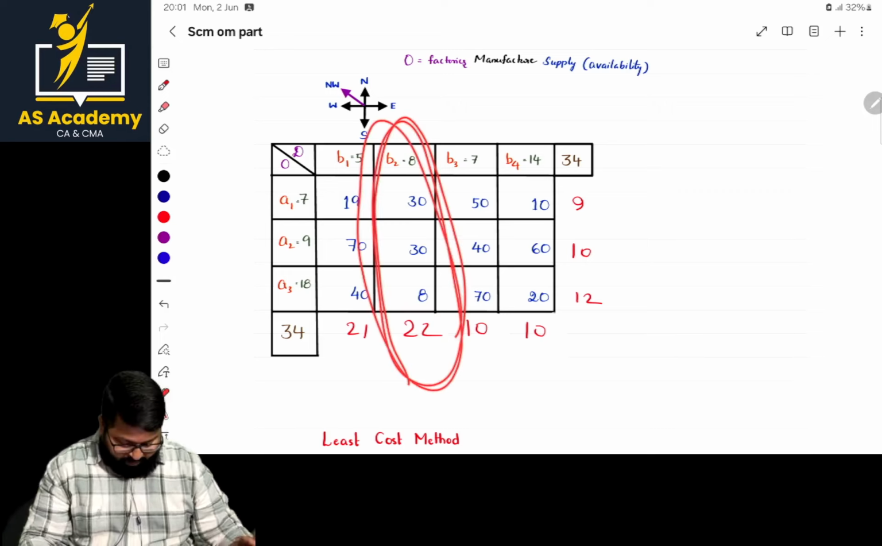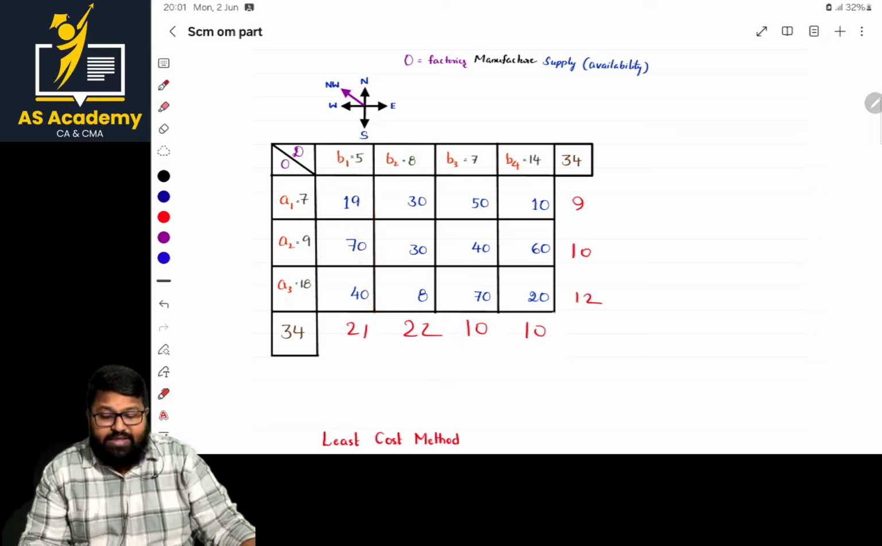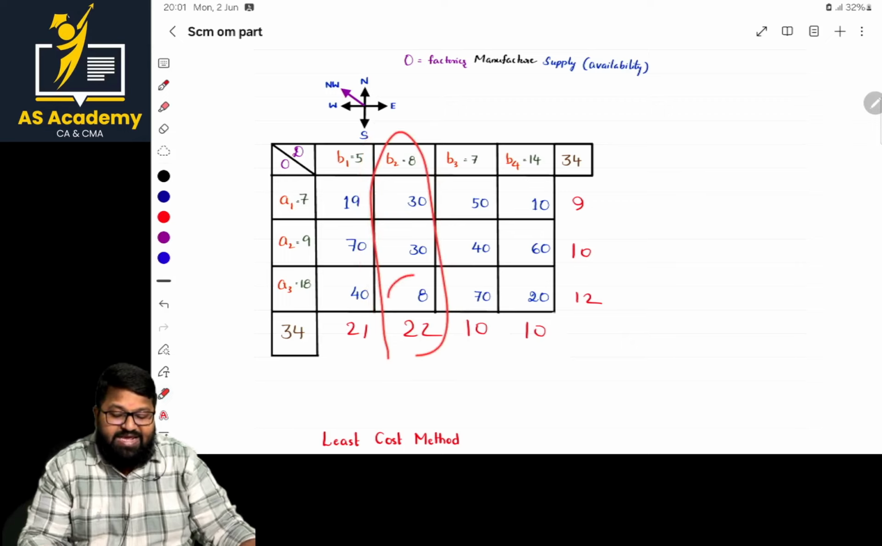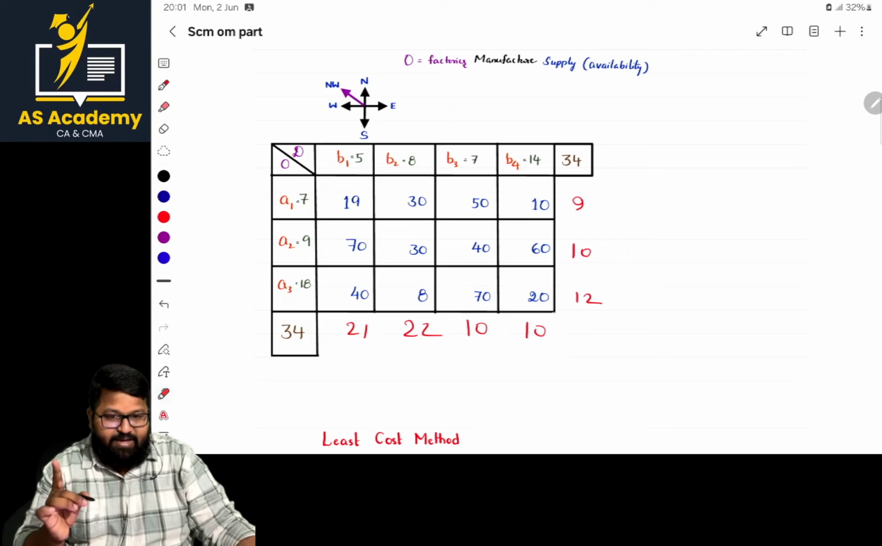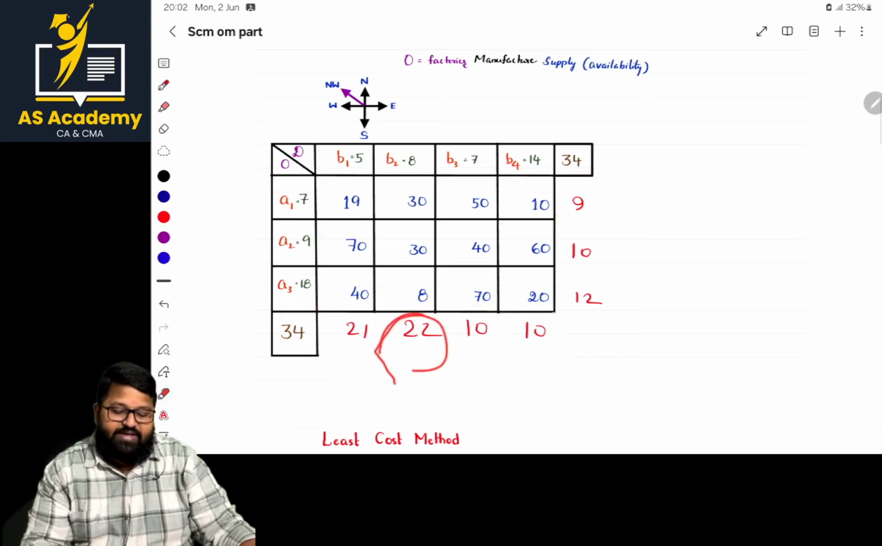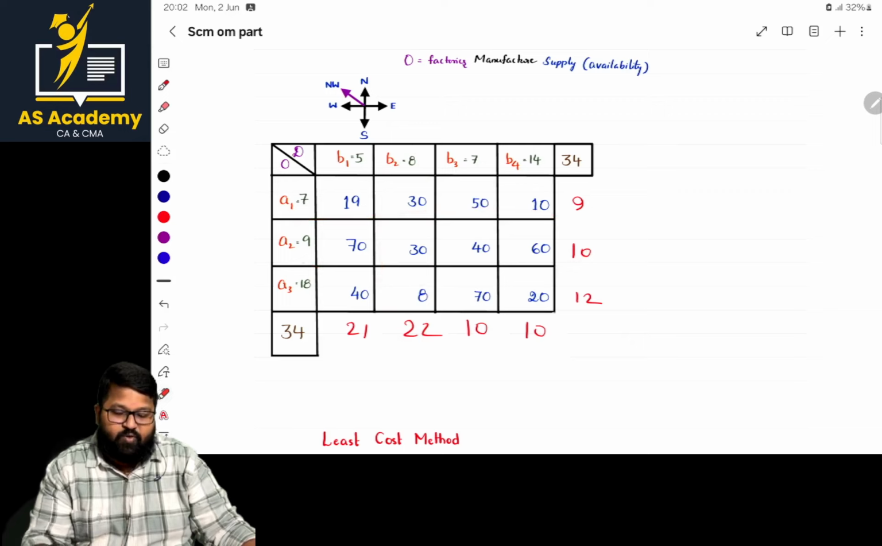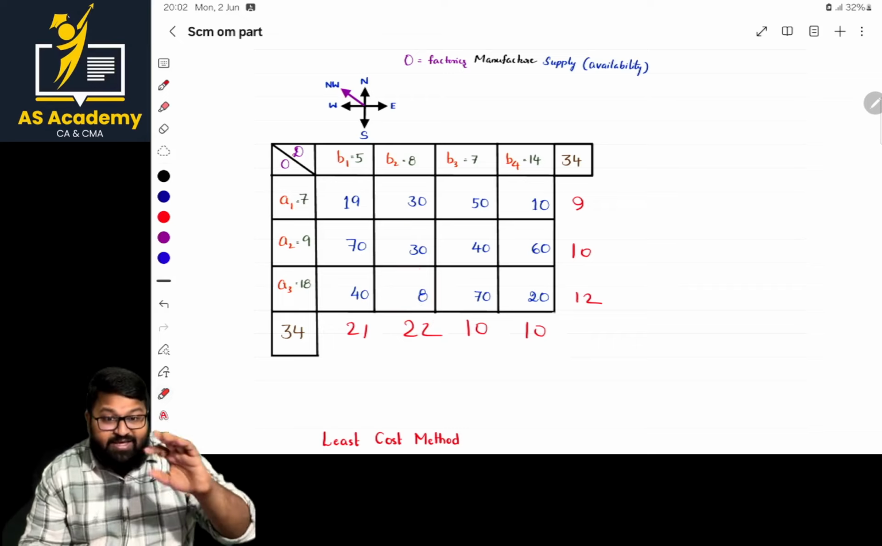In the B2 part, what should we do, sir? In the B2 part, identify the least cost. Am I clear? When the penalties calculation is done, what is the next thing? In the penalties, identify the highest penalty. Whether it is in a column or a row, as of now in our case it is in a column. So in this column, what is the least cost? For that least cost, make the allocation.